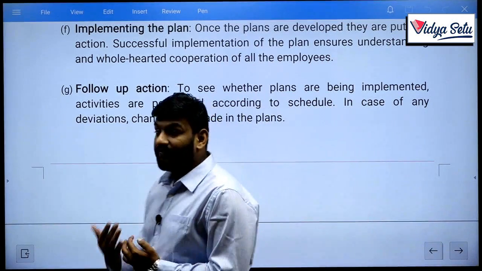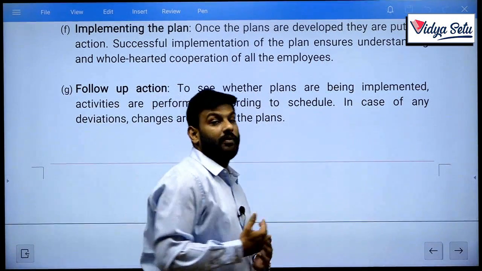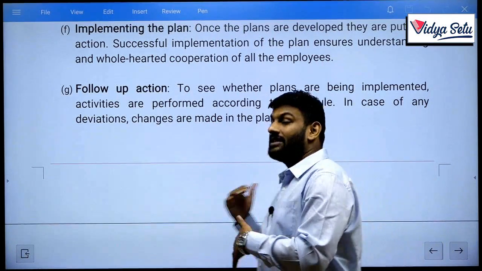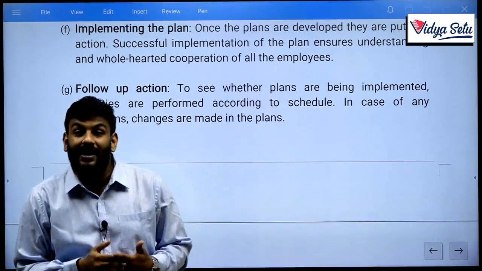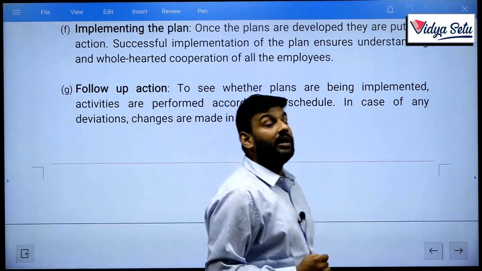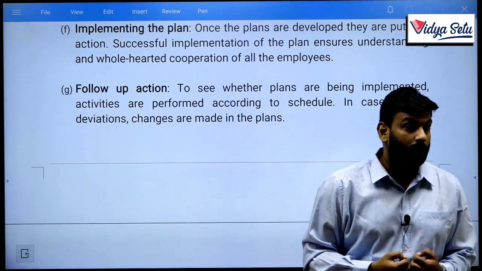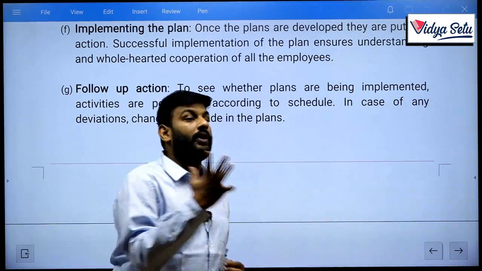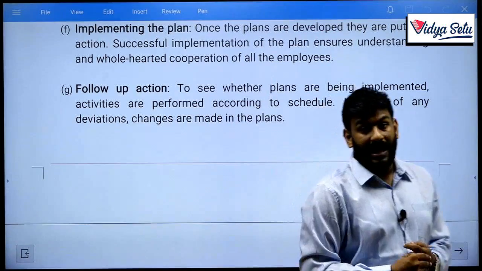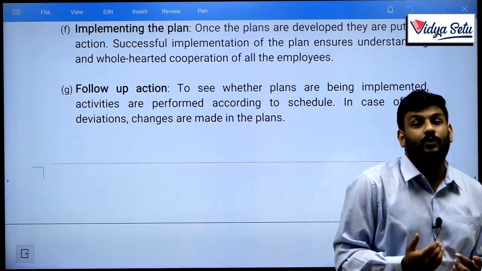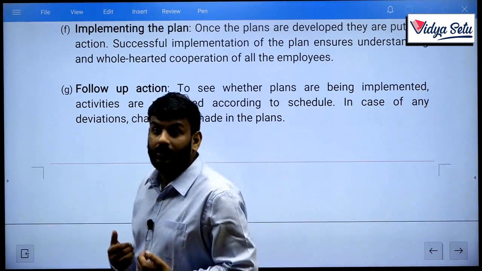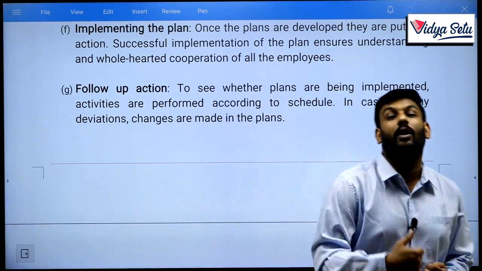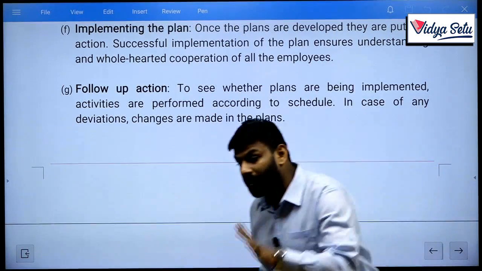Last but not least, follow-up action. Planning also requires a follow-up action, as it is not a single-time process. You need to change your plan at each and every stage, each process, each department, and you need to follow up while forming the plan as well. You need to take proper feedback, proper following, proper monitoring, and proper controlling of that particular plan, to see whether my plan is going the way I wanted or is not able to complete my strategies and objectives.